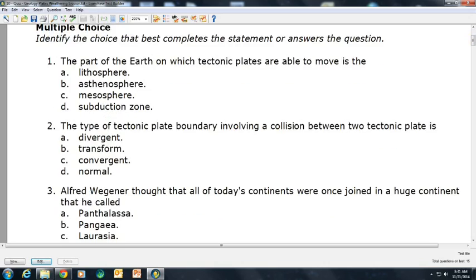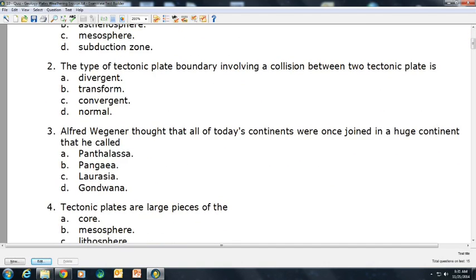Question 3. Alfred Wegener thought all of today's continents were once joined in a huge continent that he called A. Panthalasia, B. Pangaea, C. Laurasia, D. Gondwana.